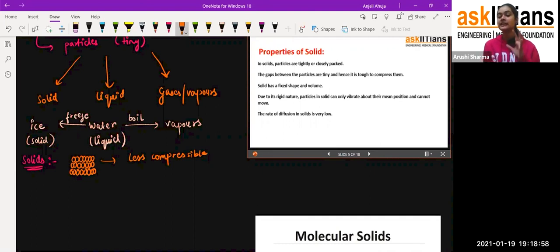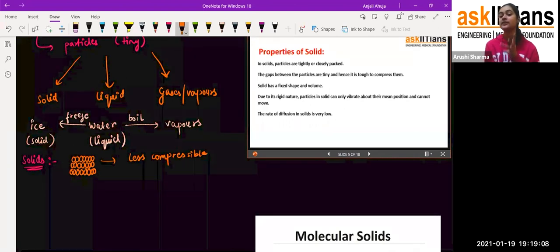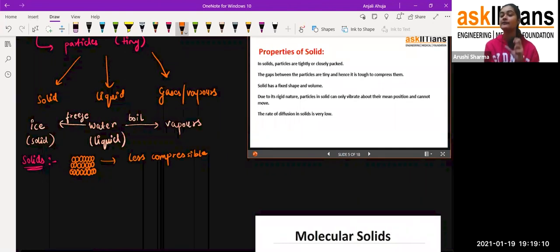So that's how, students, these are the properties of solids which we have discussed till now. All of these properties depend upon only one reason: the solids are very tightly packed, and the particles are very close to each other, and that's how they are very less compressible. So that's the point about solids.